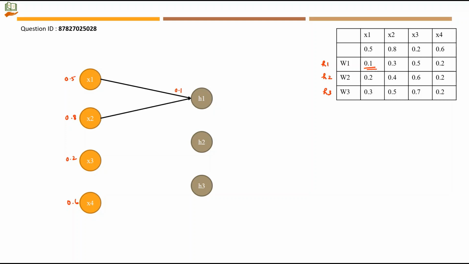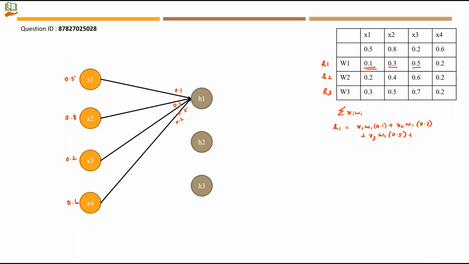Then X2 to H1 is given as 0.3. Then X3 to H1 is given as 0.5. Then X4 to H1 is given as 0.2. We have to find the product of x and w respectively and then sum them together. So for H1, x1 into w1 first value plus x2 into w1's second value, then x3 into w1's third value plus x4 into w1's fourth value.